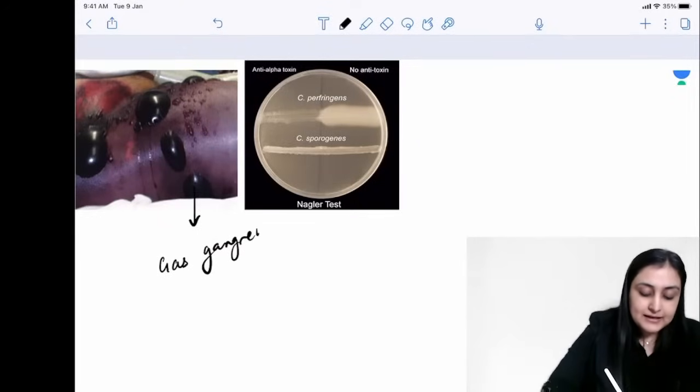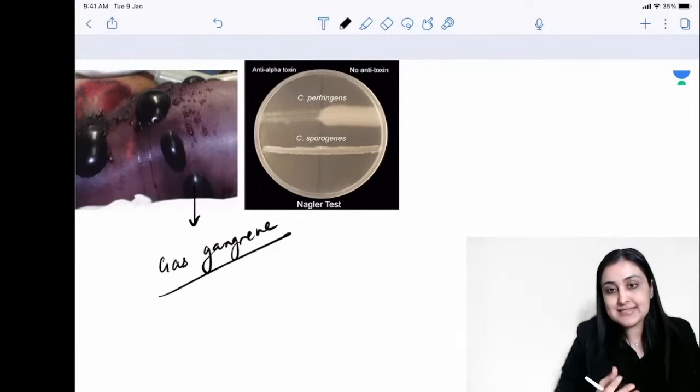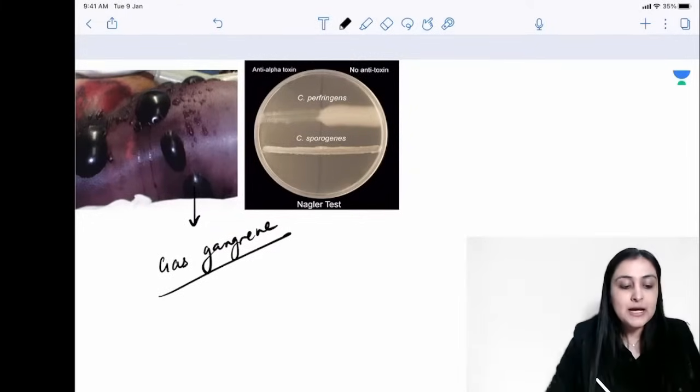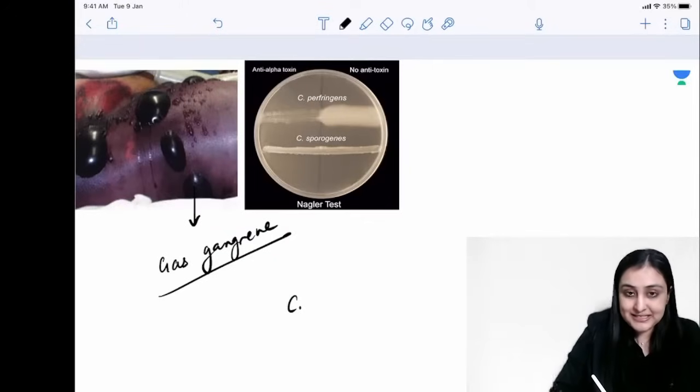This is gas gangrene. They'll also give you a radiology image wherein you can see in an X-ray or a CT that there is air in the subcutaneous and intramuscular plane. All right, black air will be visible. So this is gas gangrene, and the bacteria we are talking about is Clostridium perfringens.